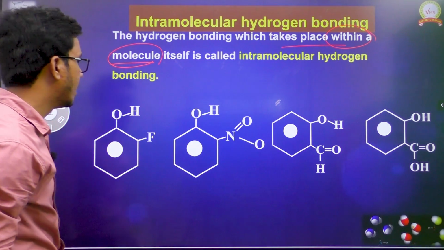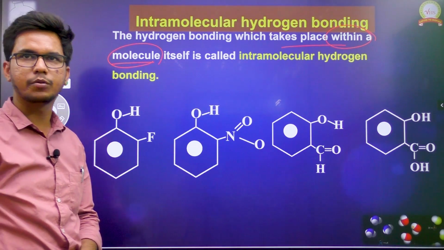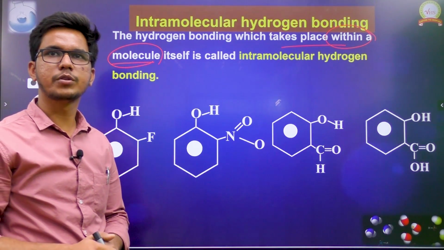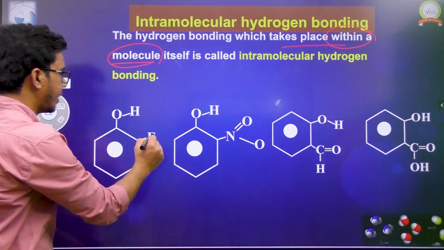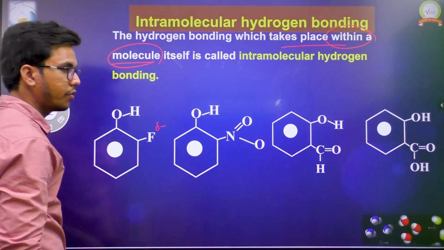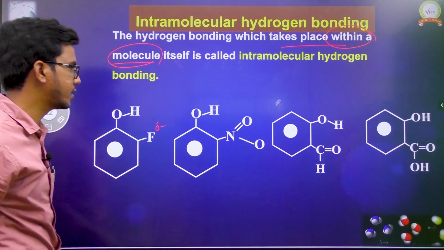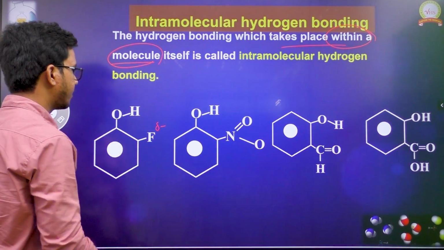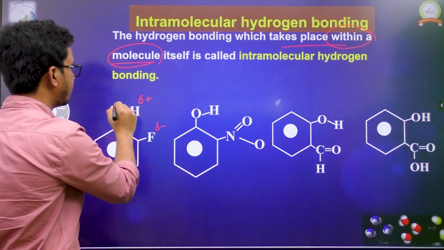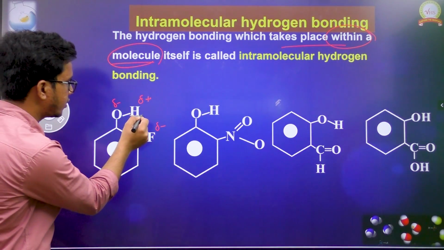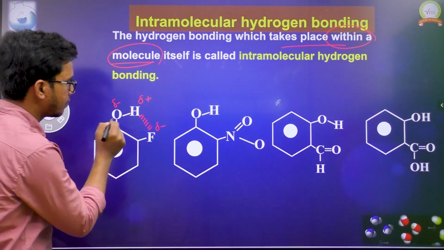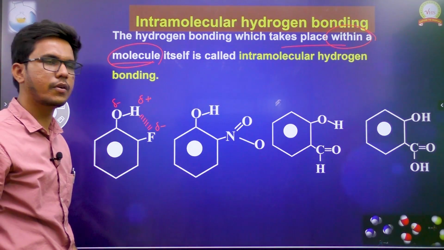Intramolecular hydrogen bonding. Generally, if you take benzene substituted compounds, ortho substituted compounds can form hydrogen bonding steadily. For example, if you take fluorine here, it is highly electronegative and gets a partial negative charge. Here hydrogen is connected to oxygen, where hydrogen gets a partial positive and oxygen gets a partial negative charge. What happens between these two? There is a formation of hydrogen bonding.